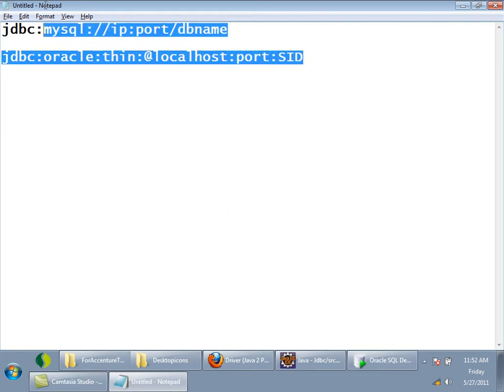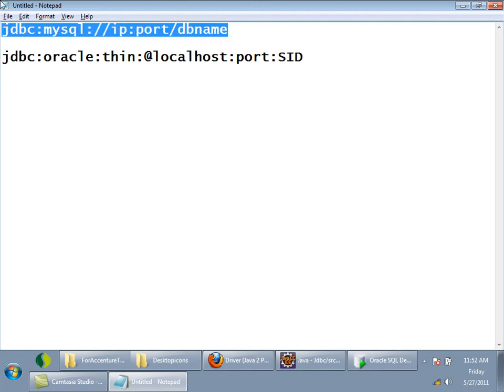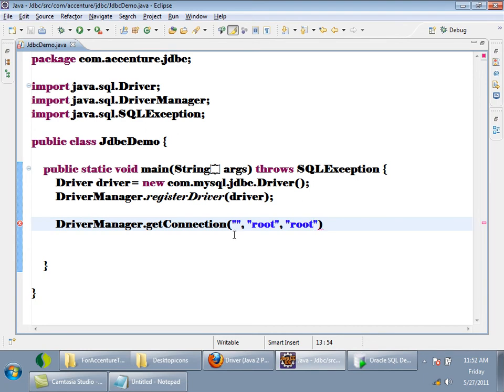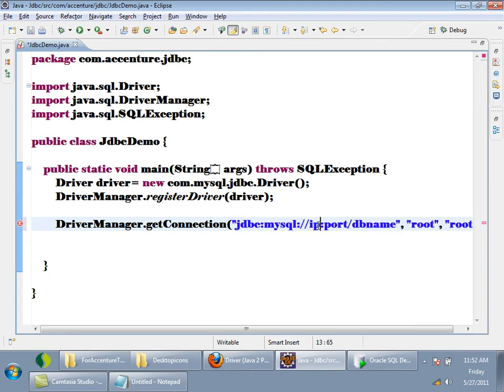Now as I am using MySQL, I have to give this URL. See here, the first one: jdbc colon mysql colon. Now the database is on my machine only, so I will give localhost colon the port number. The default port is 3306. If you are using the default port, you need not give the port also. If it is other than the default port, you can give the port.